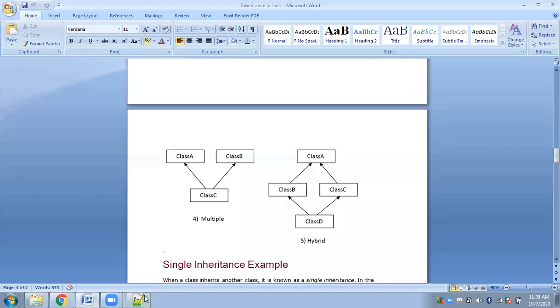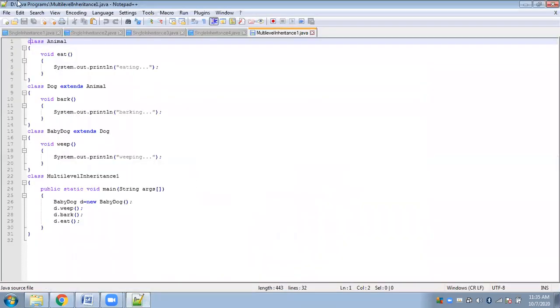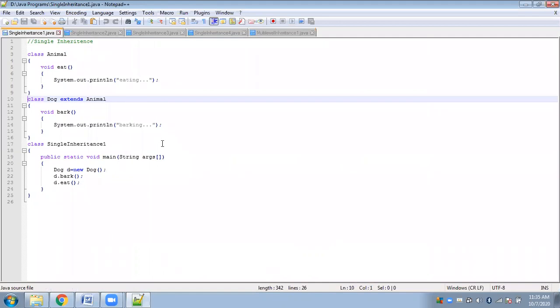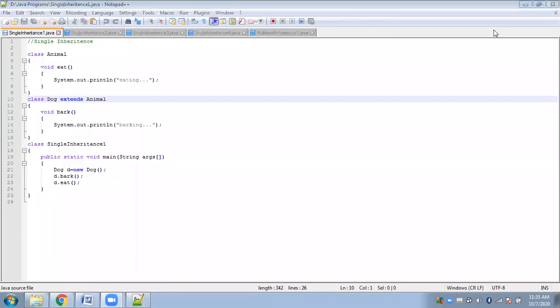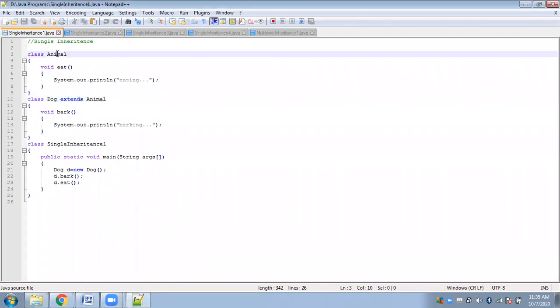Okay, so now I directly start with this program that I gave here. We have three classes here mainly. One is the animal class, which is the parent class. The animal class has one method, void eat, inside which we simply have a println statement. It will simply display eating.